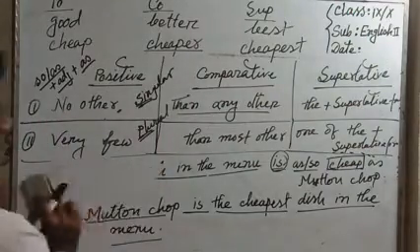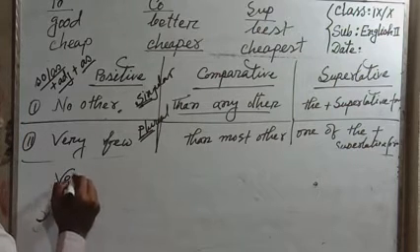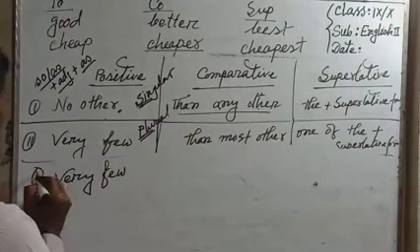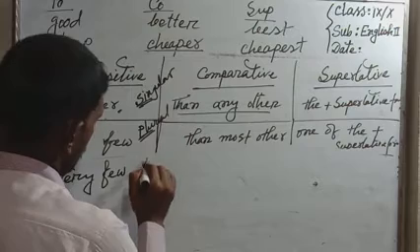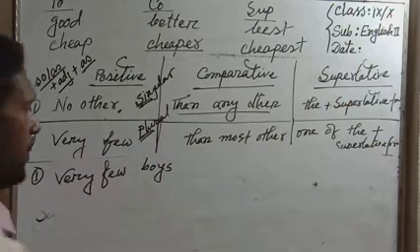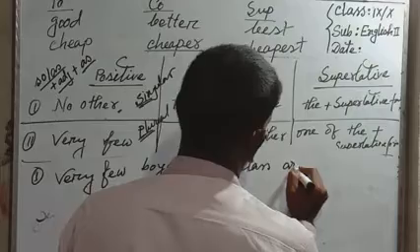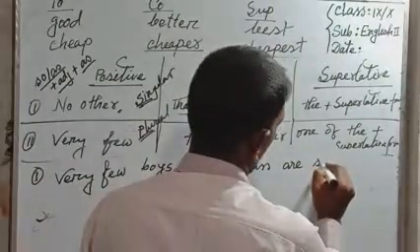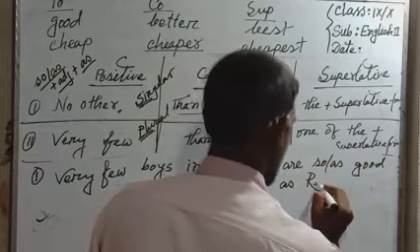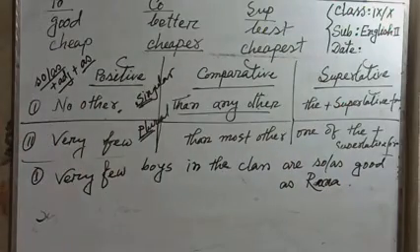In this way, think that very few students or boys, very few, so plural, very few boys in the class are so good as Rana. So dear students, that is the way, very few.